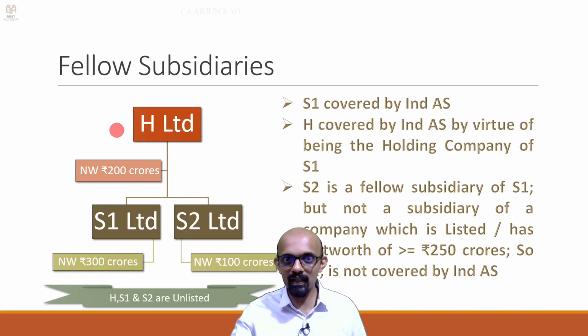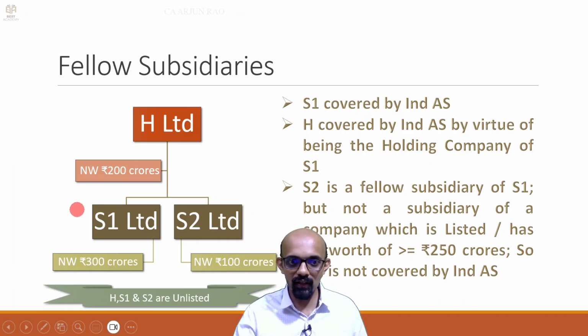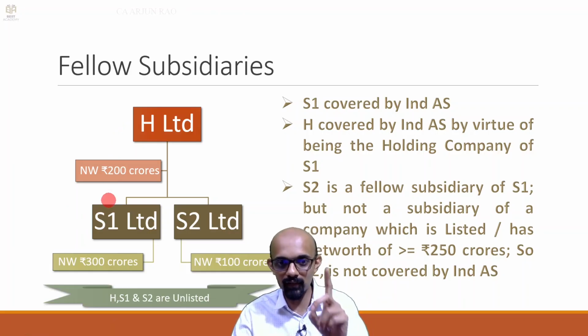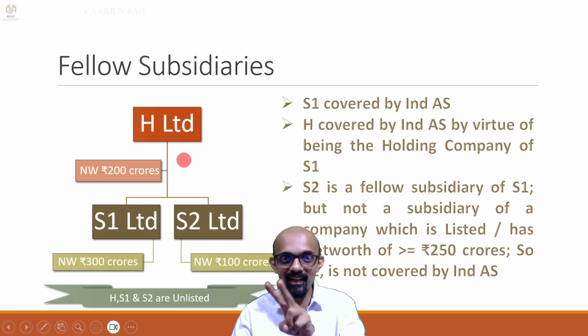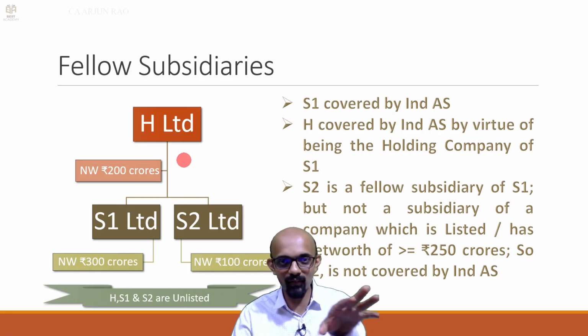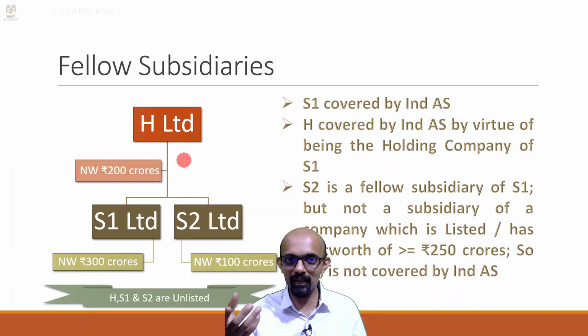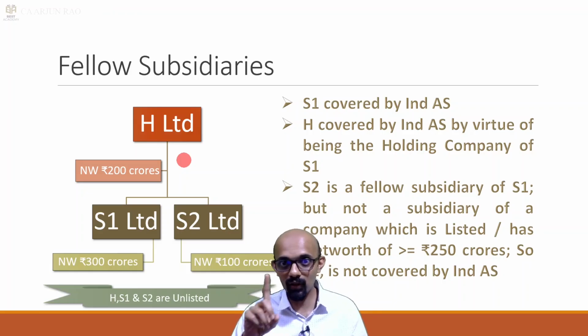Okay, it's not an infinite chain. So here there is only one step. S1 covered, H covered because of S1, indirectly covered, one step. S2 covered because of H means it will become the second step of indirect coverage. So that doesn't work that way. So you can remember it like this. So direct coverage is there, indirect coverage for one step.